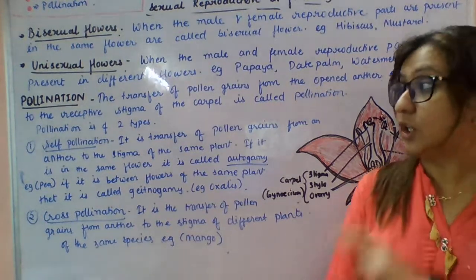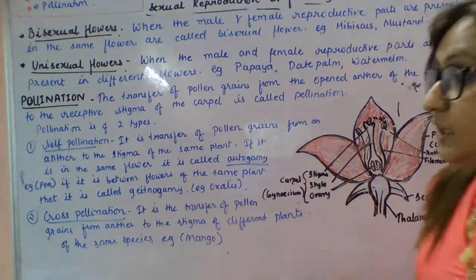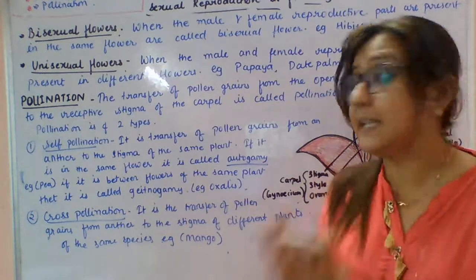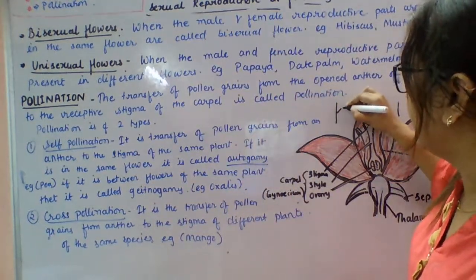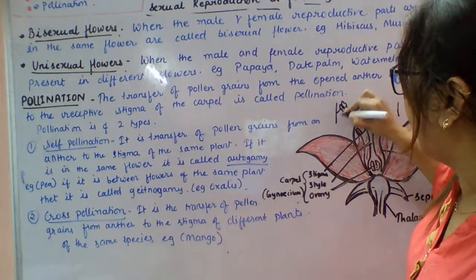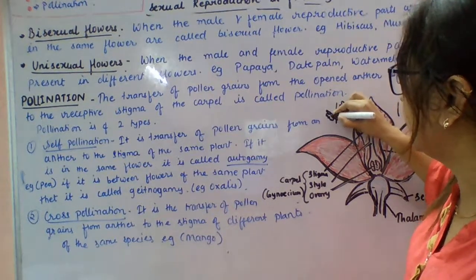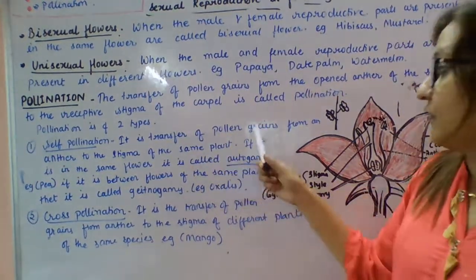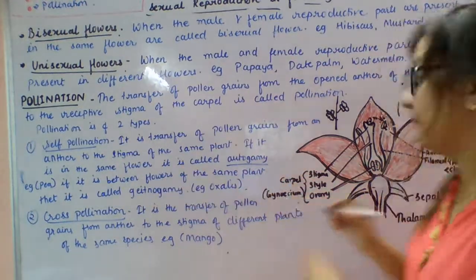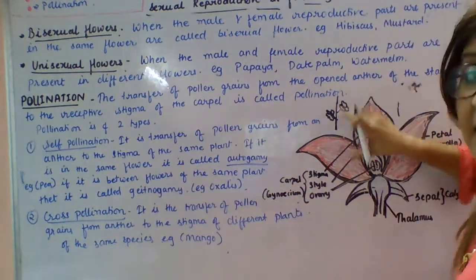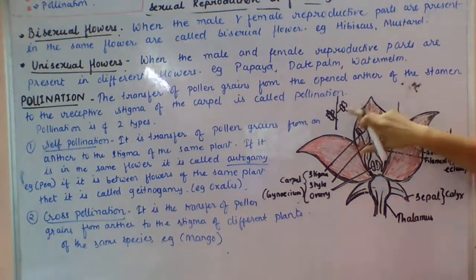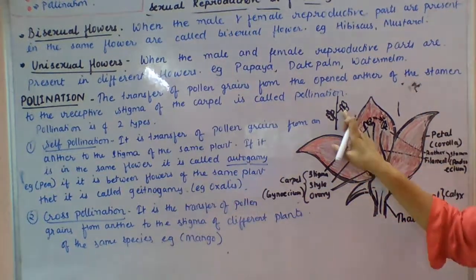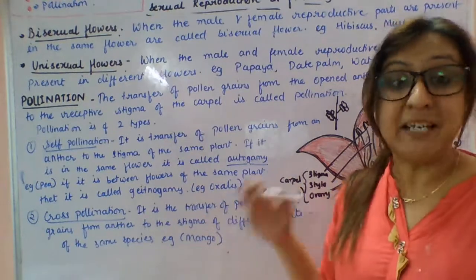Now we will study the two types of pollination: self-pollination and cross-pollination. Self means in the same plant. If the pollination occurs in the same plant, suppose this is the plant, here one flower is there, and here another flower is there. Now I'm explaining each and everything to you. The transfer of pollen grains from anther to stigma in the same plant, and if in the same flower itself the transfer of pollen grains is taking place, it is called autogamy. You can see the example in pea plant.